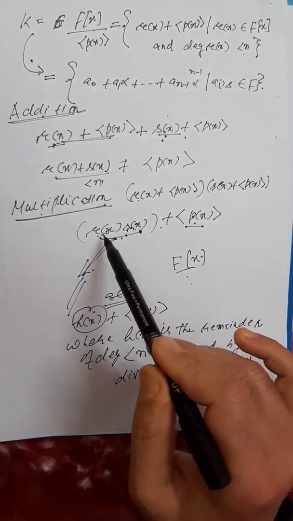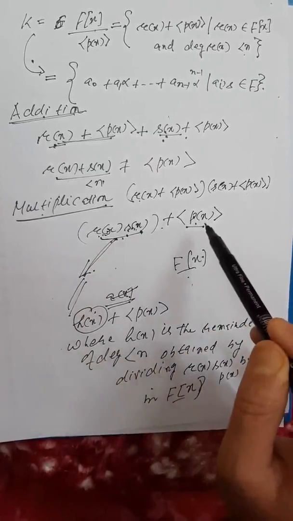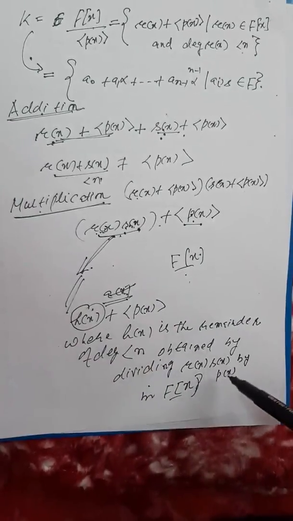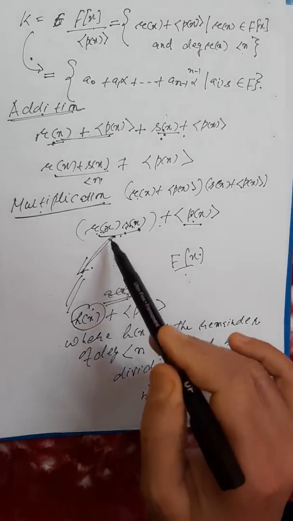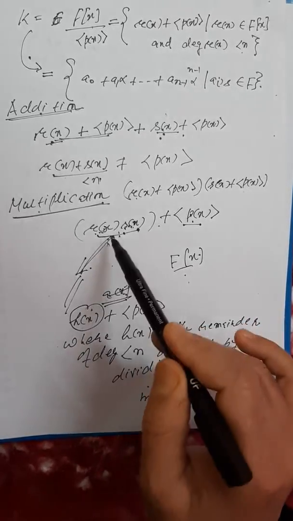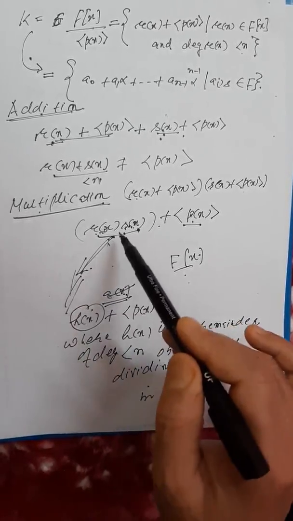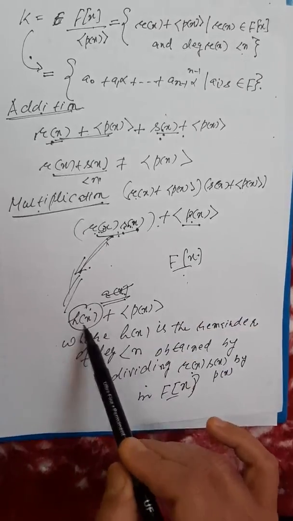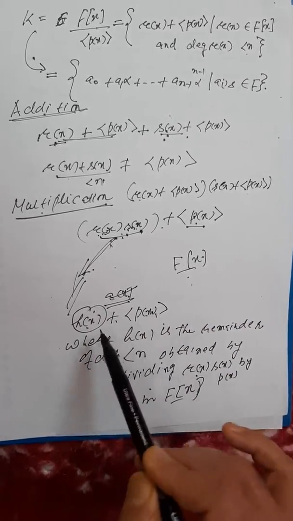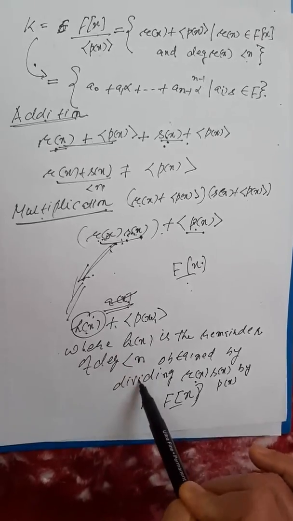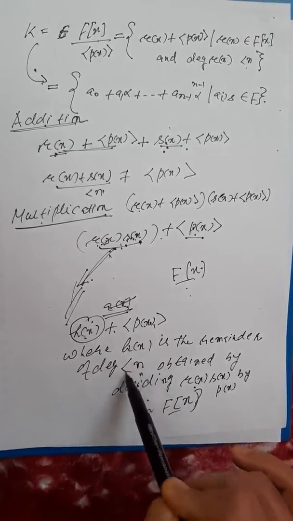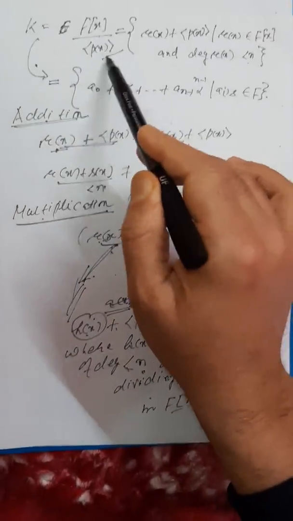I divide this product r(x)s(x) by the polynomial p(x) in F[x] and get the remainder as the representative of this coset. So this coset becomes h(x) plus the ideal generated by p(x). Now h(x) has degree less than n, and it is obviously an element here.